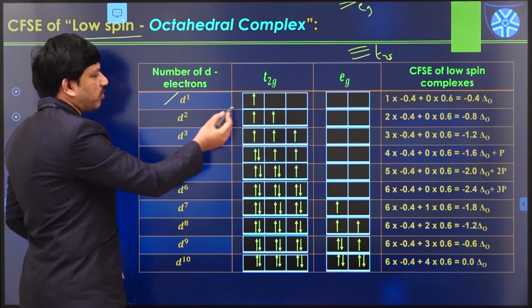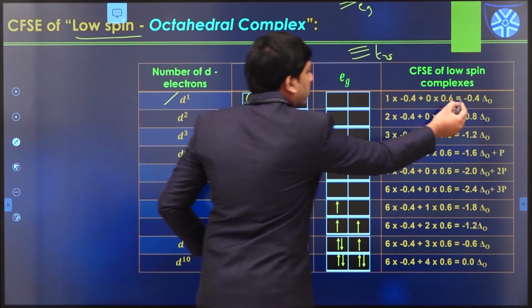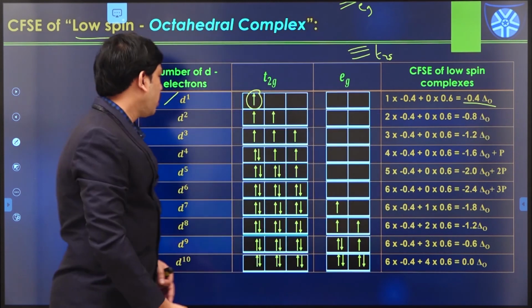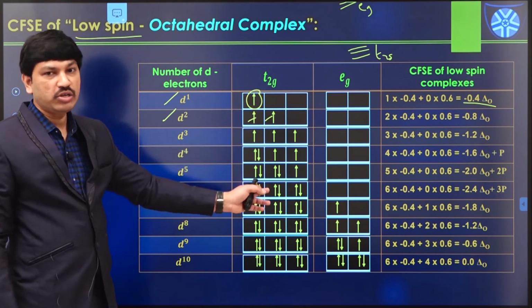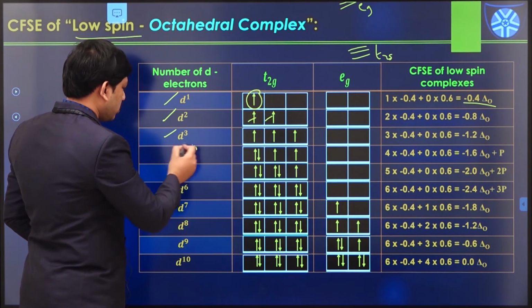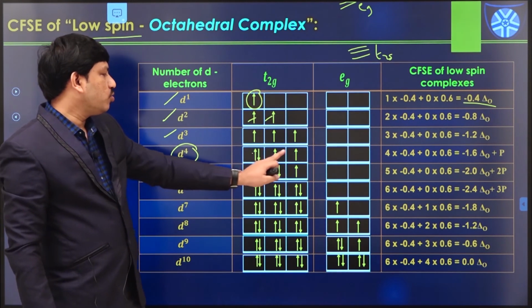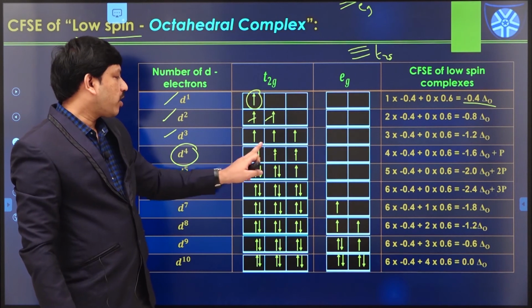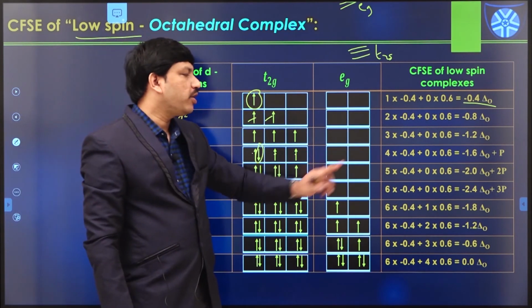So for d1, the first electron enters into the t2g level, and this is the corresponding CFSE value. For d2 also, the second electron enters into the t2g level only, and the d3 case also. Now in d4, you can see 1, 2, 3, and the next electron also enters into the t2g level only, not the eg level.